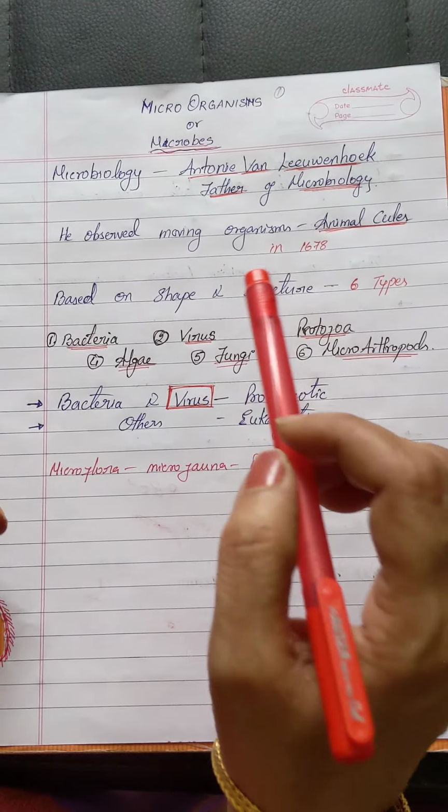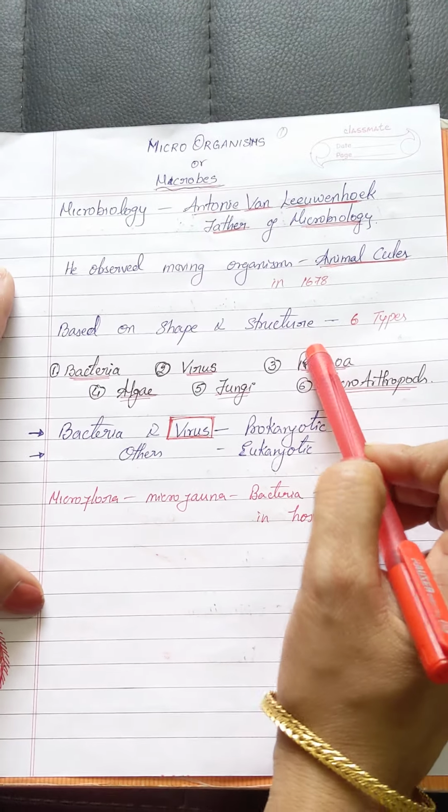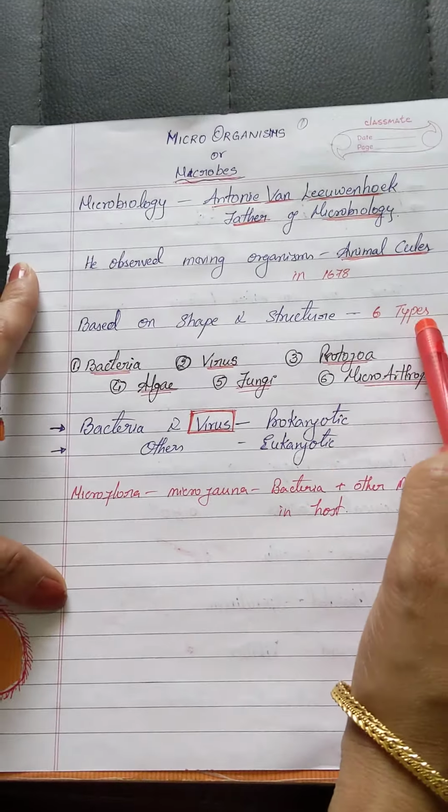Now, the different types of microorganisms we are going to learn in this session are classified based upon shape and structure. Based on the shape and structure of these microorganisms we have 6 types: bacteria, virus, protozoa, algae, fungi and microarthropods. We are going to study all these 6 types of microorganisms, and this classification is based mainly on their shape and structure. Right? Now first we are going to discuss bacteria.